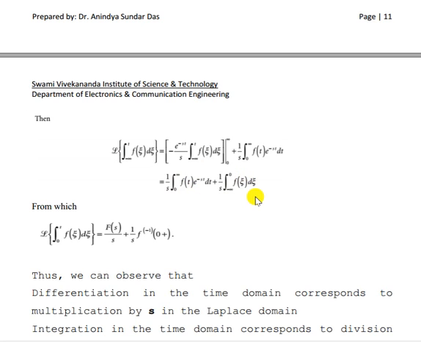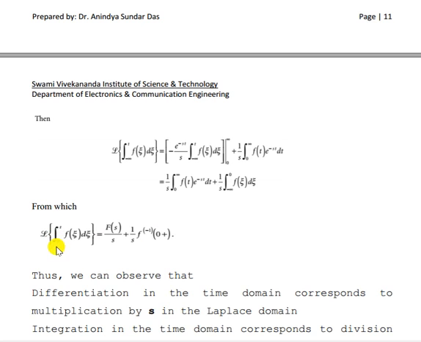This function is equal to 1 by s times the integral from 0 to infinity of f(t) e to the minus st dt. So that is equal to F(s) by s. Now plus we have 1 by s times the integral of that particular function, which is nothing but f(0 minus), that is the initial value.